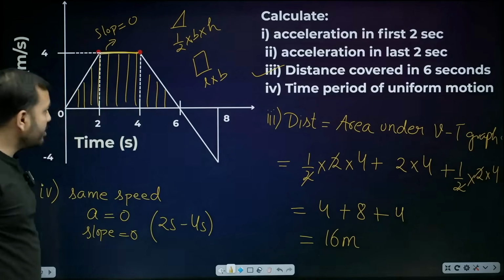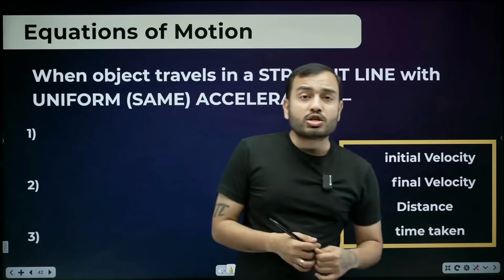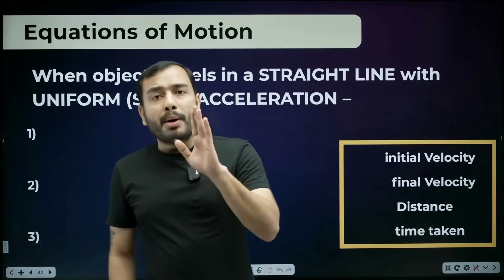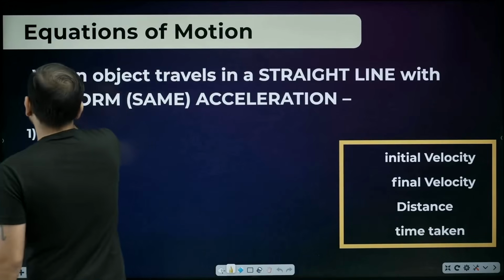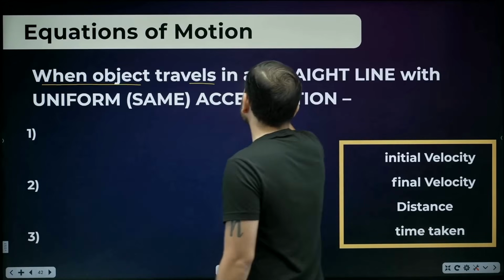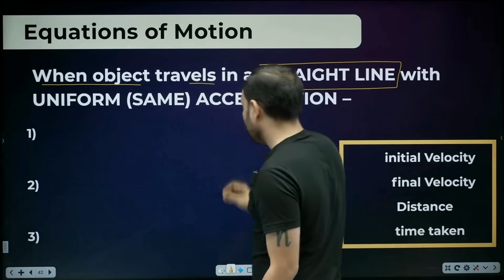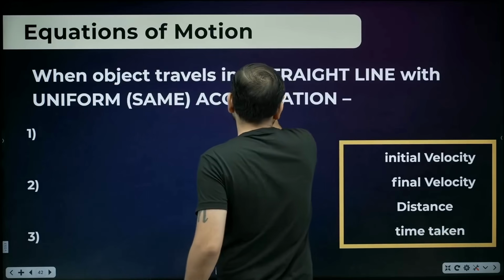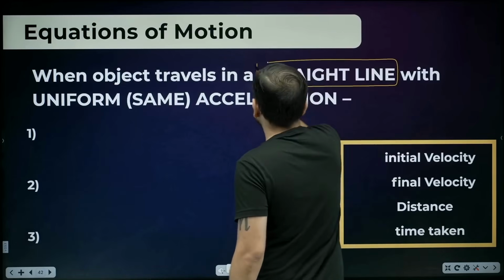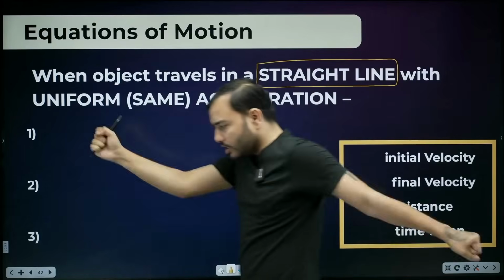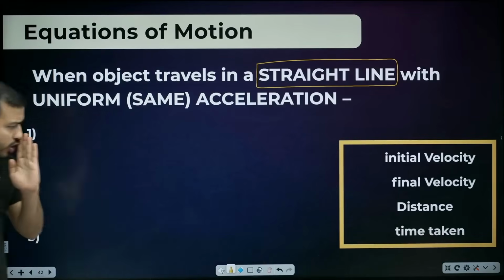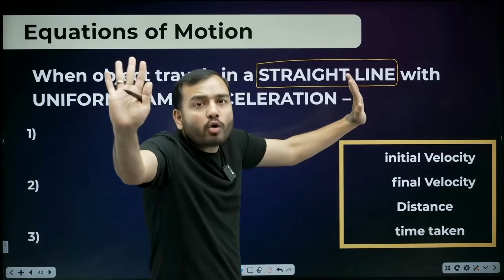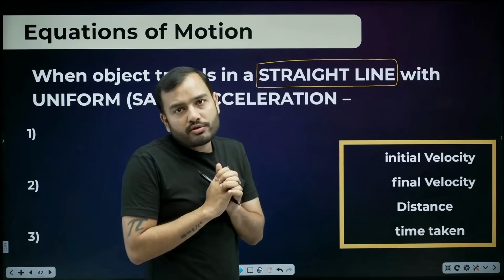Clear? Let's move ahead. Now we have to study the equations of motion. There are actually many equations of motion, but we only have to study those equations for when an object travels in a straight line. That's it. We don't have to study anything else, like if it moves in a circle, then what equations will form. Not too deep, forget that. Just if an object is moving in a completely straight line, like this, or like this, then some equations of motion will form.